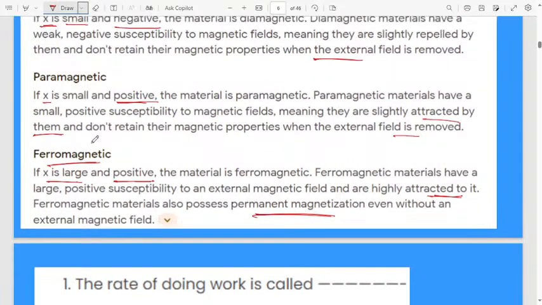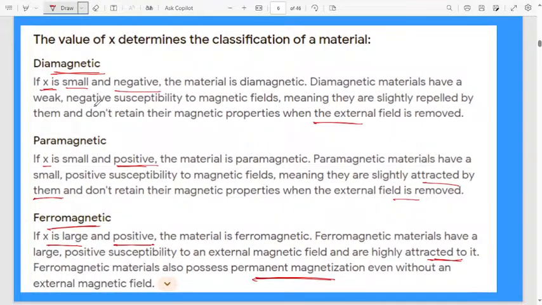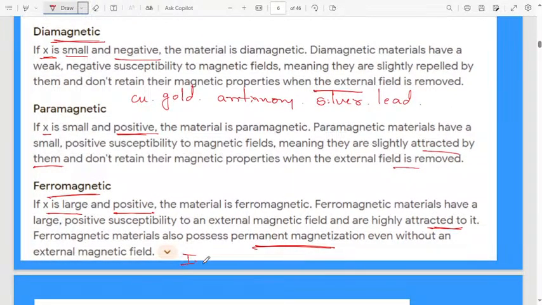I will give the examples for diamagnetic materials. The examples are copper, gold, antimony, then silver, lead. These are the examples for diamagnetic material. Examples for ferromagnetic materials are iron, nickel, cobalt, and almost all types of alloys we will consider as ferromagnetic.